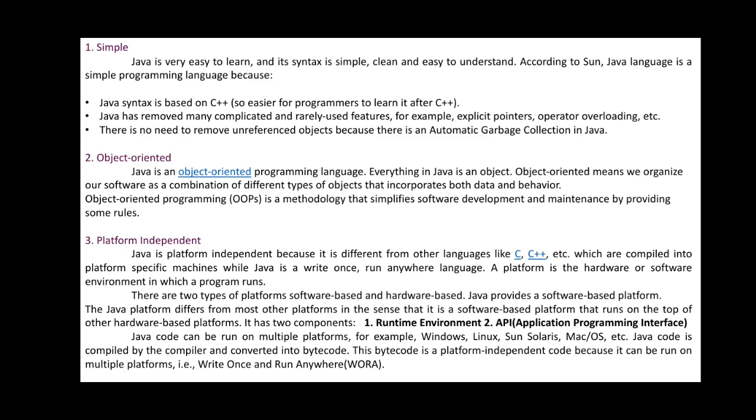Whatever programs you are going to save, they will be in the form of .java itself. But when they are converted from source to byte code, and byte code converted to the machine language, then ultimately that particular program or file can be called as what? Dot class files. You are not going to create that one. That will be created by the computer itself when you execute the programs through compilation as well as interpretation.